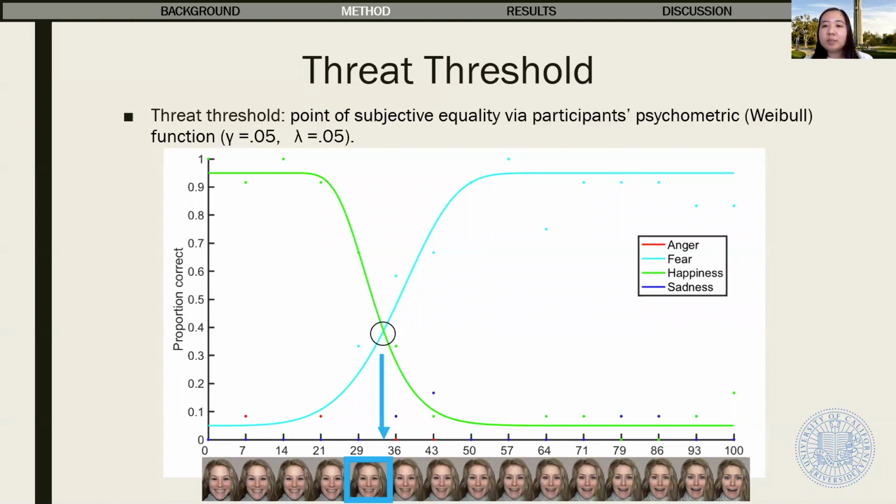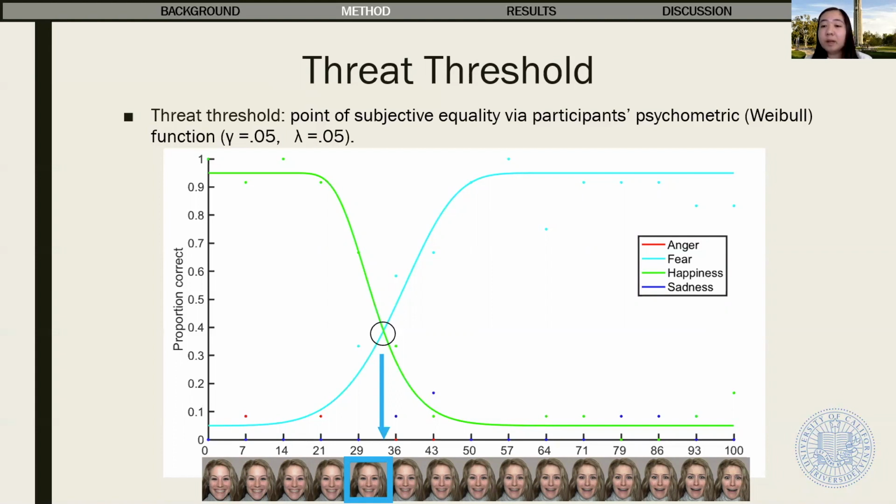We measured each participant's sensitivity to fear and anger by calculating their threat threshold. We estimated this by calculating the point of subjective equality between the 2 emotions on the spectrum via each participant's psychometric function. Fear thresholds were estimated for the happy to fear morph spectrum, and anger thresholds were estimated for the happy to anger spectrum. Each subject's threat threshold tells you at which facial expression that person's judgment switches from one emotion to another. Lower threat thresholds indicate greater sensitivity to fear or anger.